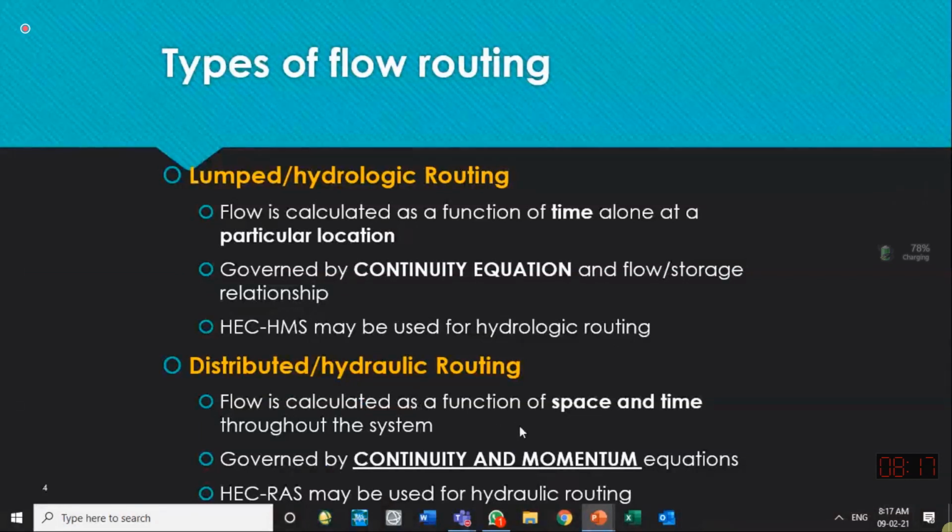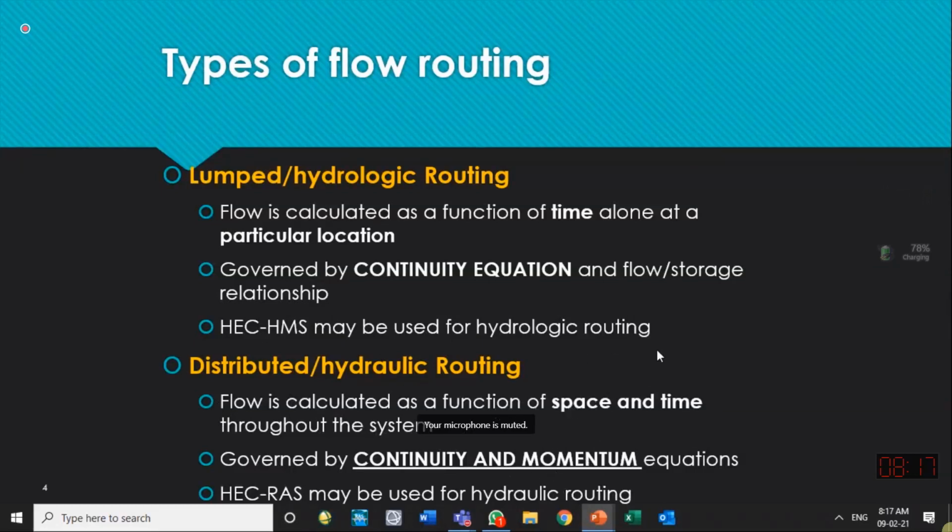So in distributed hydraulic routing, flow is calculated as a function of space and time throughout the system. So system is a general word. Somebody may say it in simple words: throughout the river length, throughout the river.